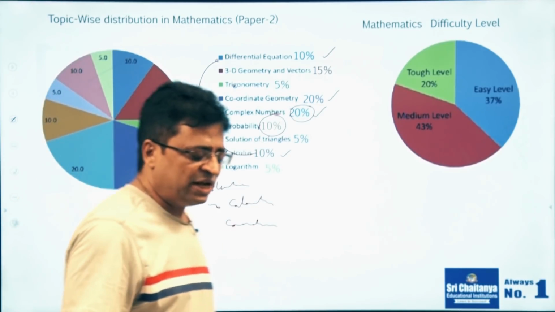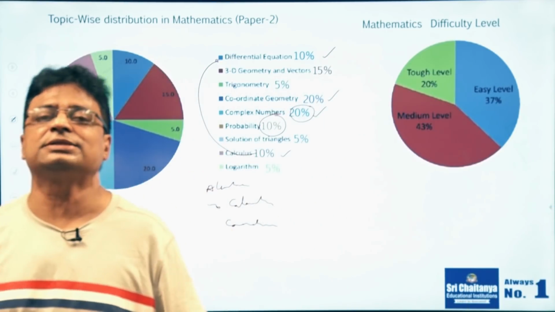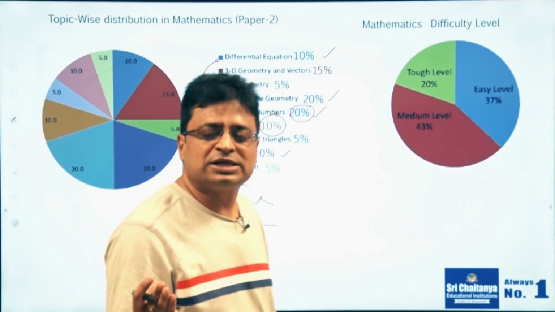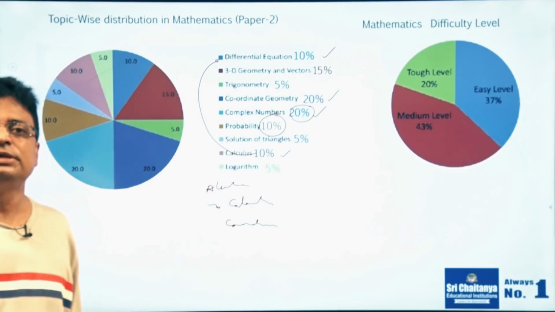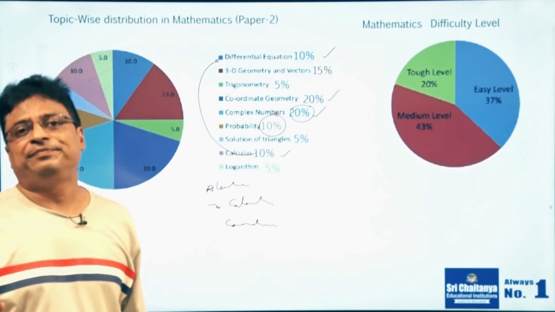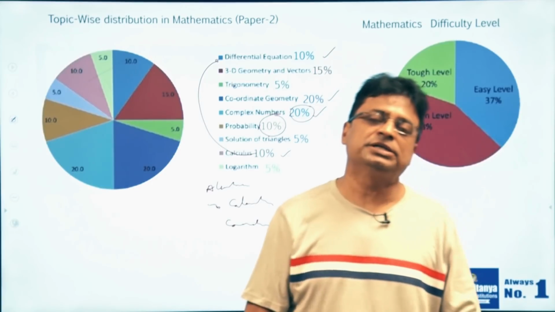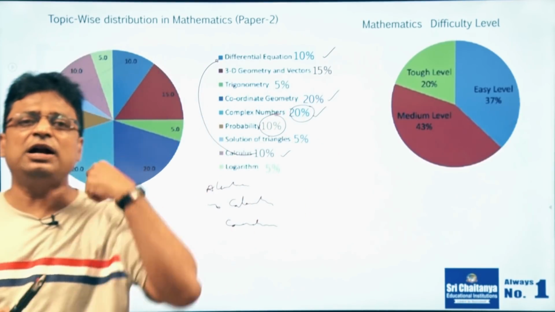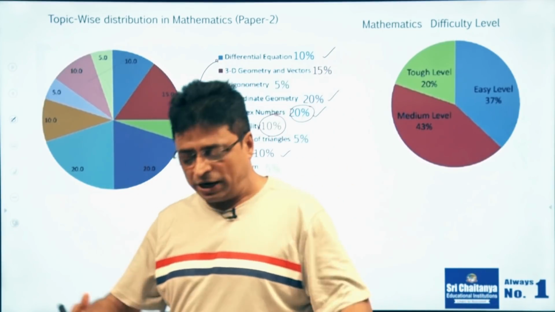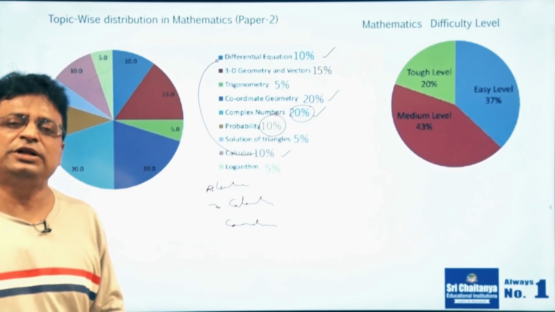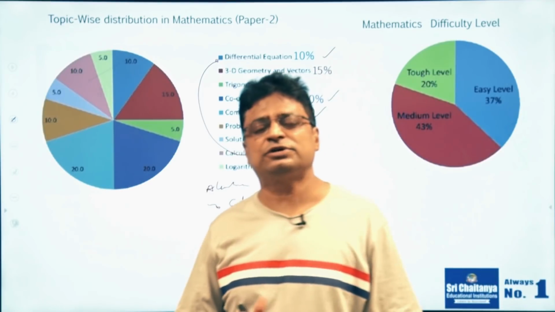If you master these areas, especially in algebra, you need to focus on complex numbers, sequence and series, quadratic equations and expressions, and in calculus, FLCD, applications of derivatives and applications of integrations. They are very important. All inequality-oriented questions from calculus as well as algebra are important, and those linked and mixed questions we can expect in coordinate geometry also. In general, that is the type of question we can expect in mathematics.